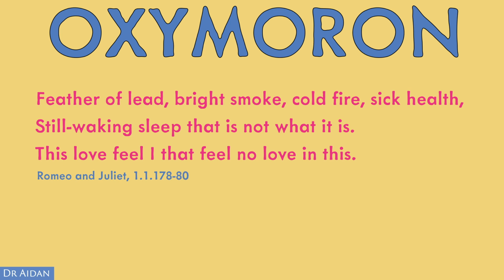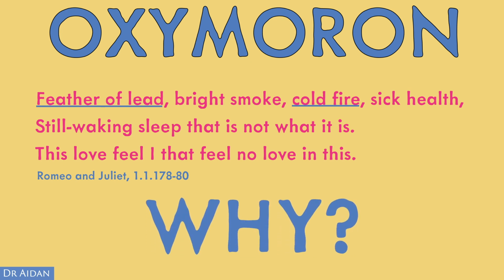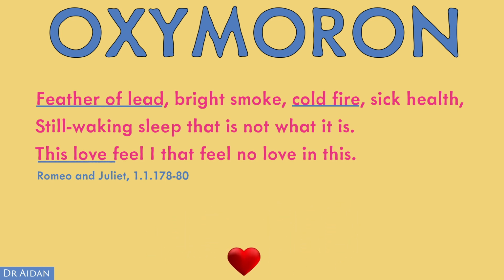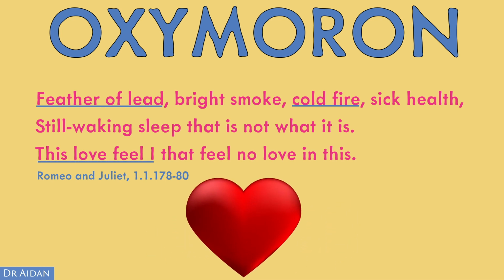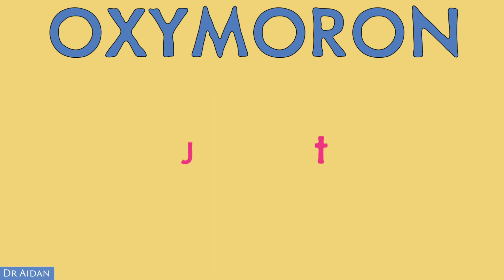But once we've recognised the opposites, such as a feather made of lead or a cold fire, we need to ask why he's using oxymoron. And we find the answer in the final line here. Romeo can feel his love for Rosalind, but he doesn't feel her love for him. So these contradictions are a way of expressing his inner conflict.